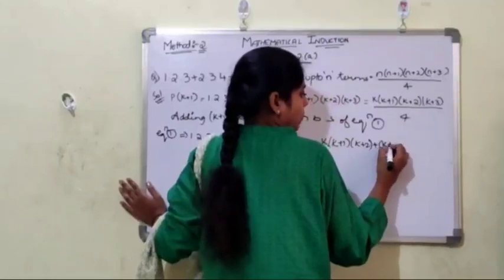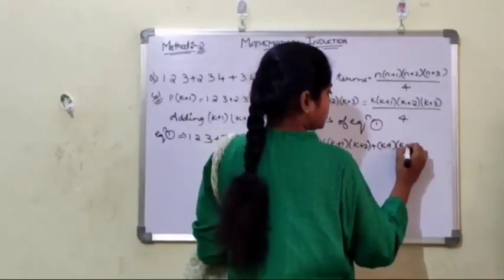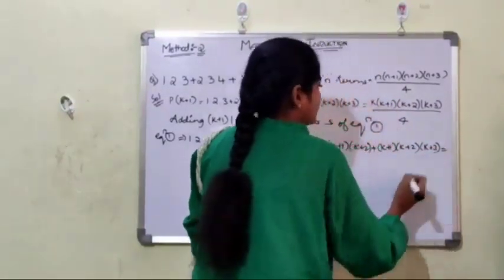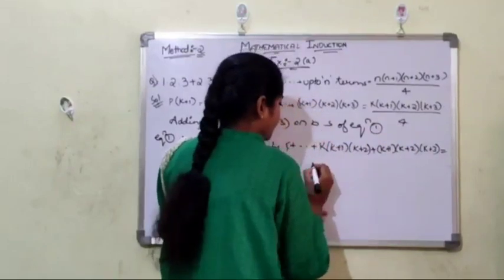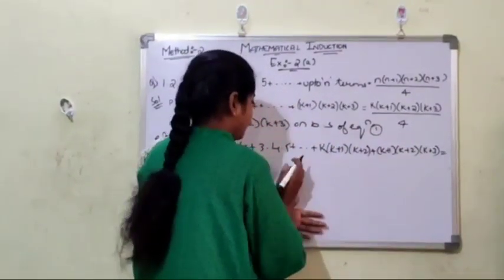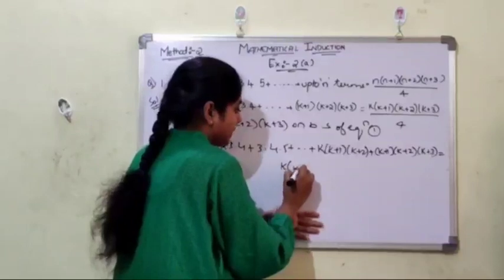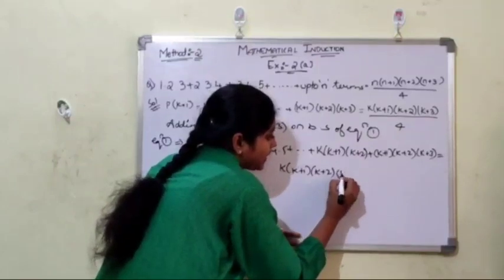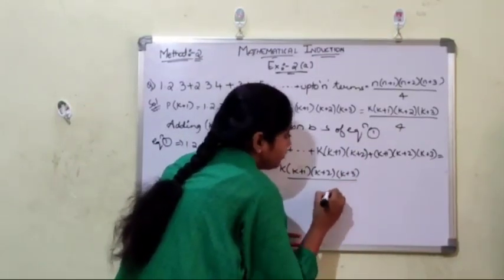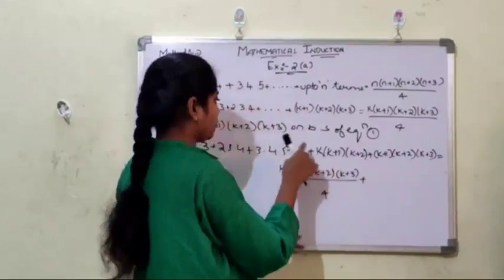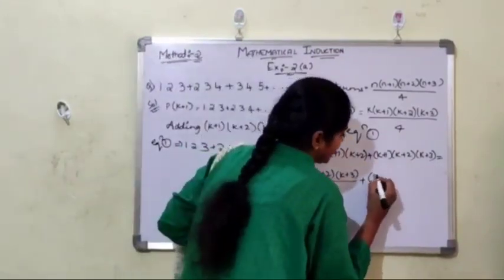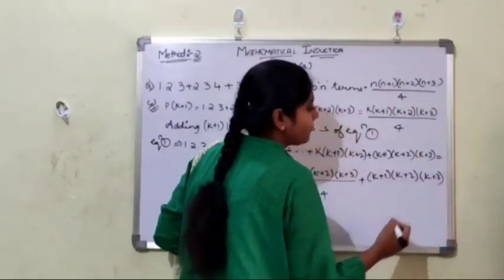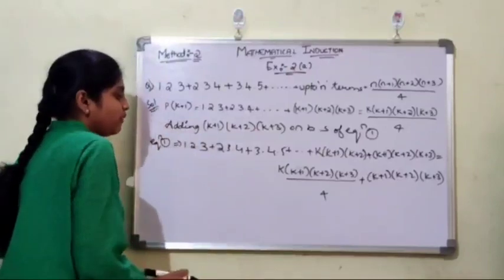That is (k plus 1) into (k plus 2) into (k plus 3) equals k into (k plus 1) into (k plus 2) into (k plus 3) by 4, plus we have to add on both sides this value, (k plus 1) into (k plus 2) into (k plus 3). Now we will continue this.